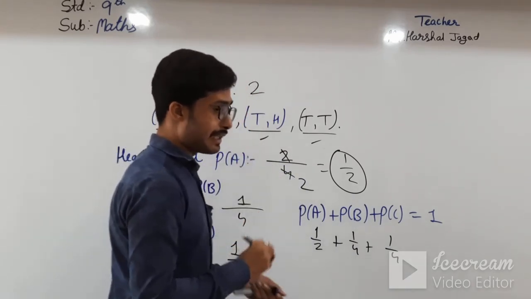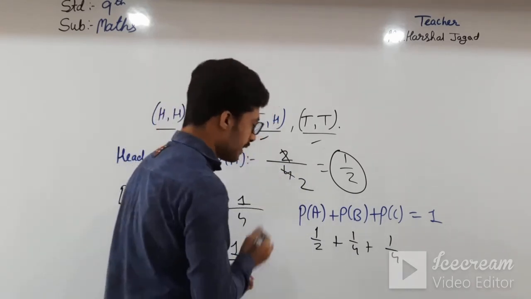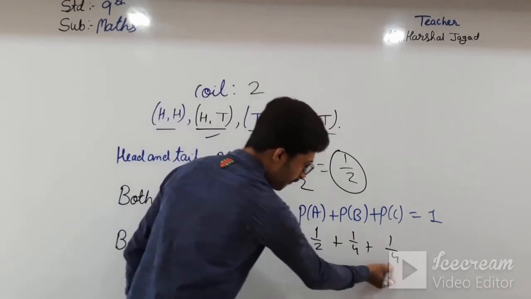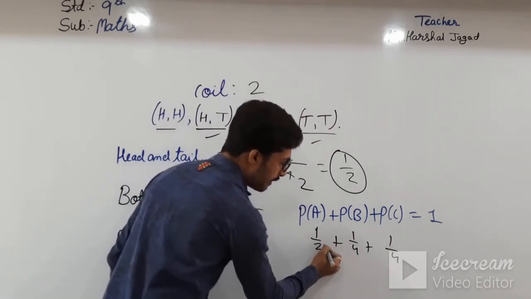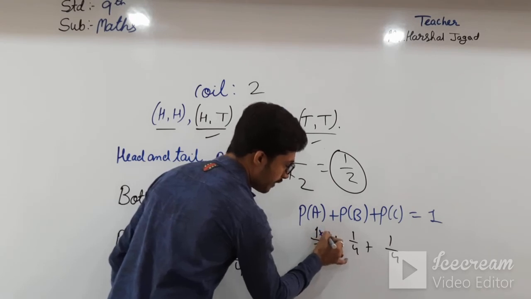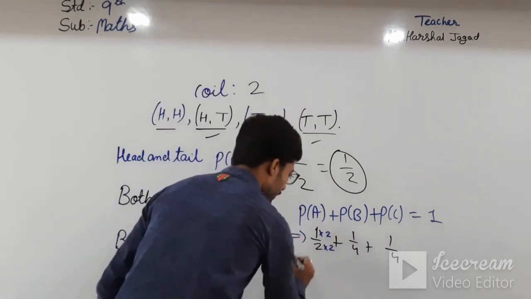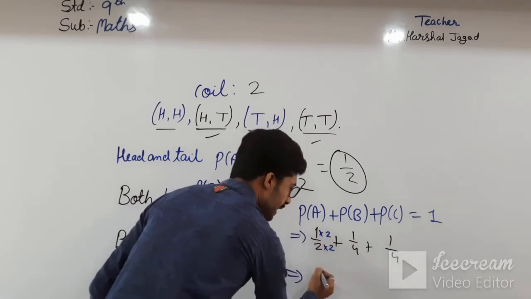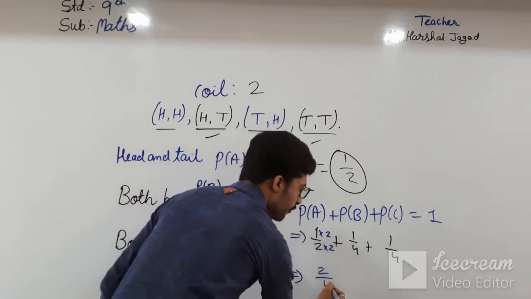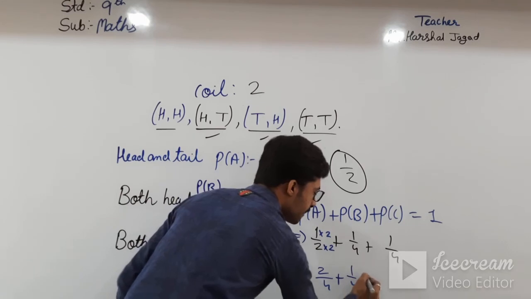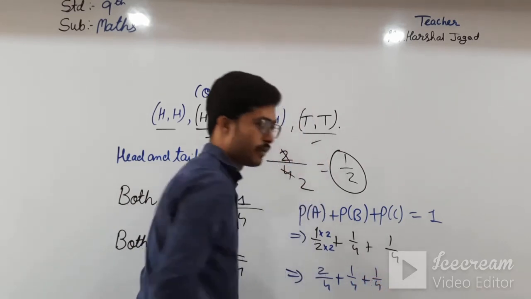So if I take the LCM over here, the denominator 4 is needed, so I can multiply 1 by 2 with 2 in numerator and denominator. Yes, I can. So 2 ones are 2 by 2 twos are 4, plus 1 by 4 plus 1 by 4.